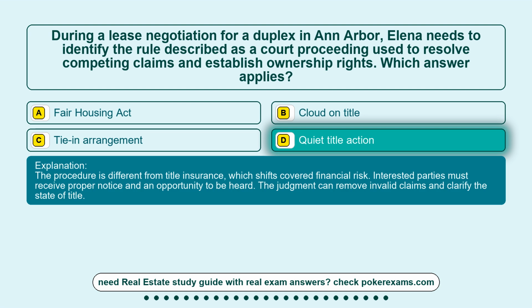The procedure is different from title insurance, which shifts covered financial risk. Interested parties must receive proper notice and an opportunity to be heard. The judgment can remove invalid claims and clarify the state of title.